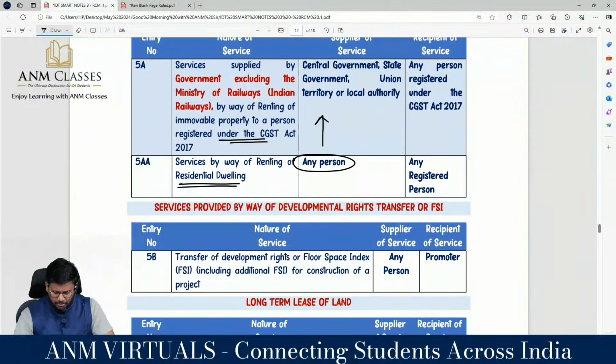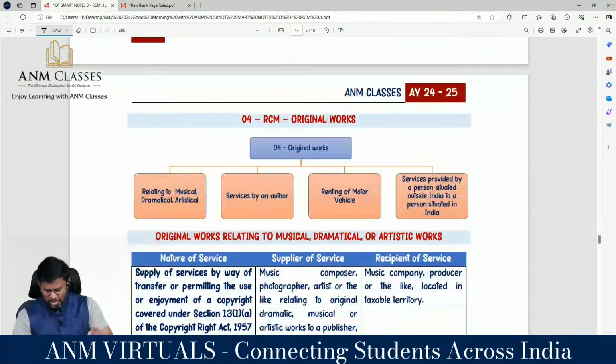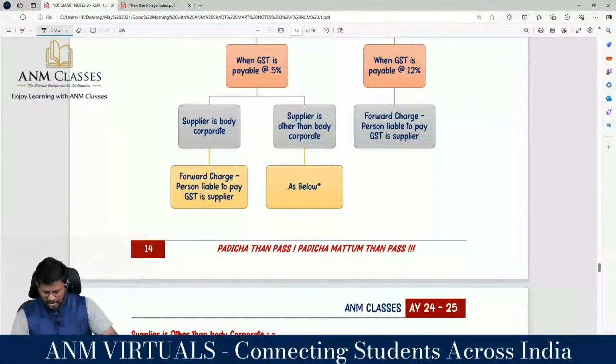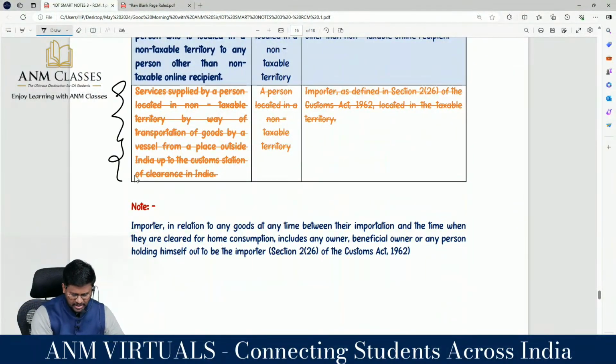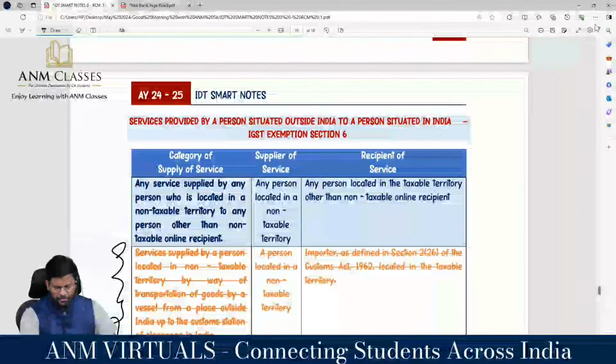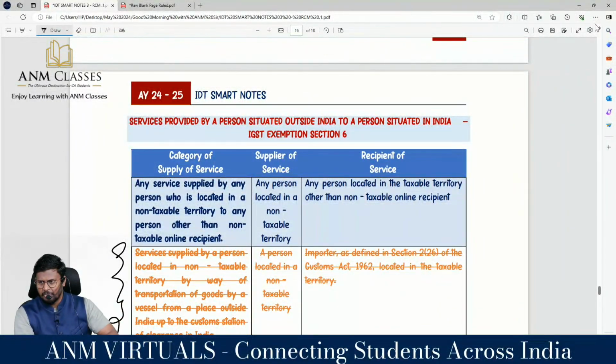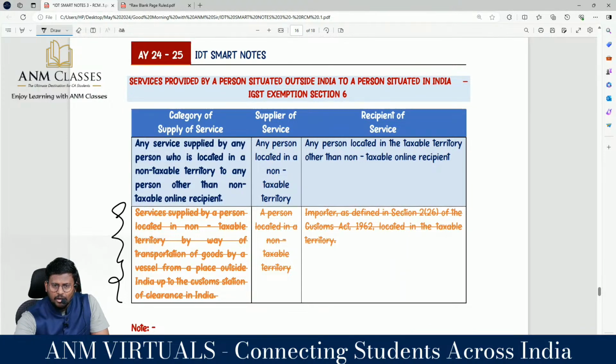These are the major changes in this. So today we have done mainly the changes in the list, whatever we have studied in the class. Then tomorrow onwards, I will start revising, and this change I have already highlighted in the 9(3) and 5(3) category, my dear lovable students. IGST, RCM are there. The service provider is situated outside India and the service recipient is situated in India. The service recipient is the person liable to pay GST. There is no doubt about it. But sir, we are having OIDAR.